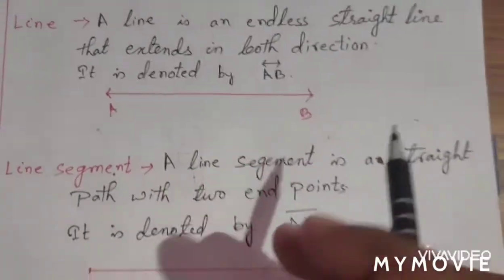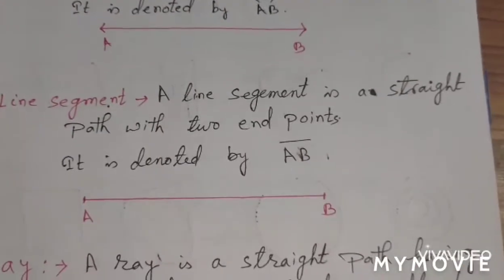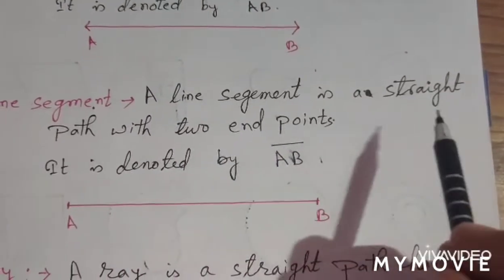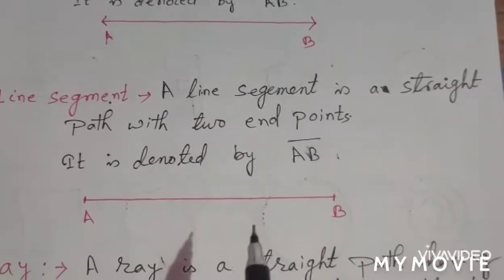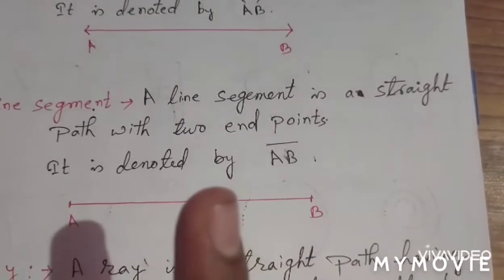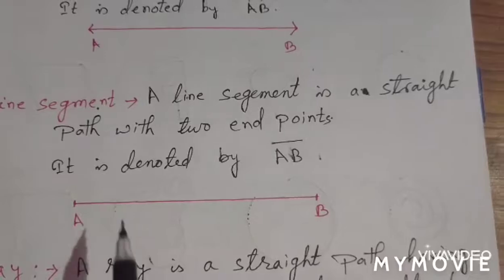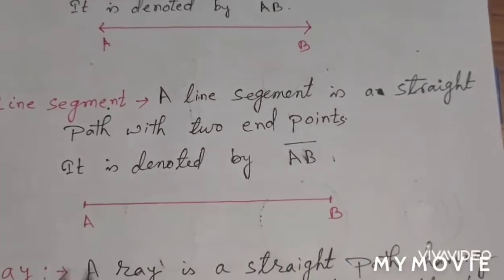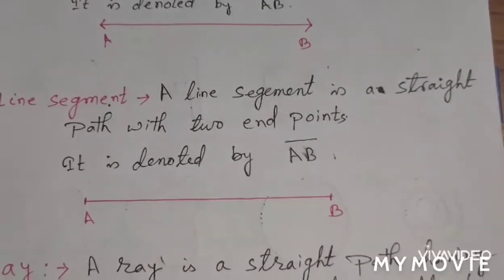Okay, next comes your line segment. A line segment is a straight path with two endpoints. Over here we have the two endpoints and we are able to measure its length also.